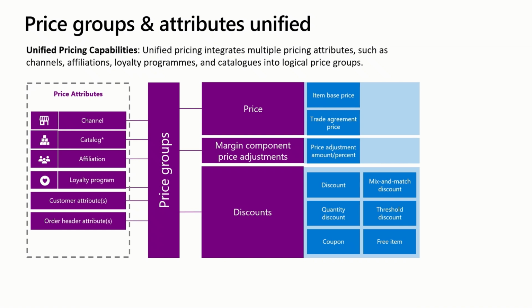Consider a promotional scenario. You're running an online promotion for members of the Qantas Rewards program. You could create a price group that bundles the channel attribute and the loyalty program attribute. You can then apply specific offers such as a free item or quantity discount to this group. This approach ensures that your pricing remains consistent and accurate regardless of which customer segment or channel is involved, providing a unified experience across all products.